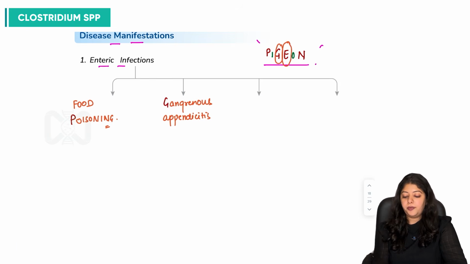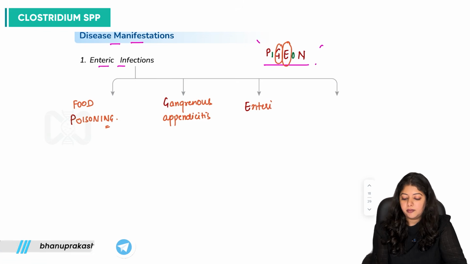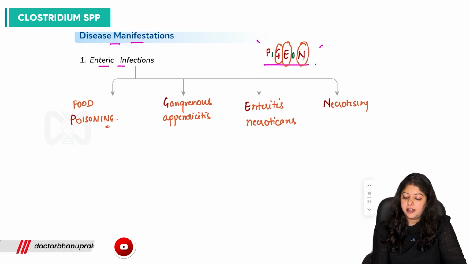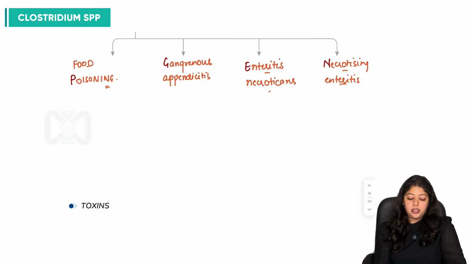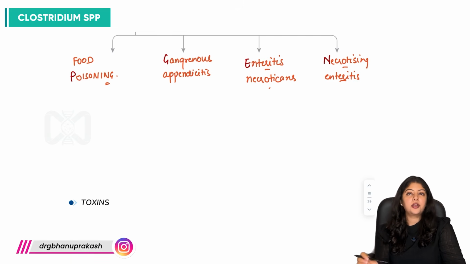E stands for enteritis necroticans, and N stands for necrotizing enteritis. So these are the important clinical manifestations of enteric infections associated with Clostridium perfringens infection.